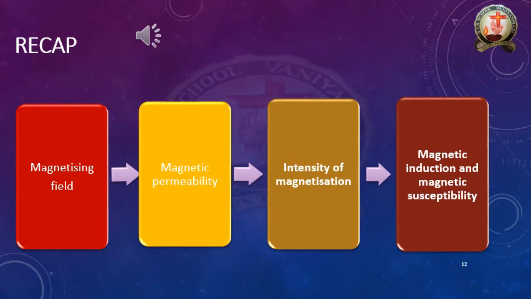The next one is intensity of magnetization. What does intensity of magnetization mean? It is defined as magnetic moment per unit volume. This is the definition.